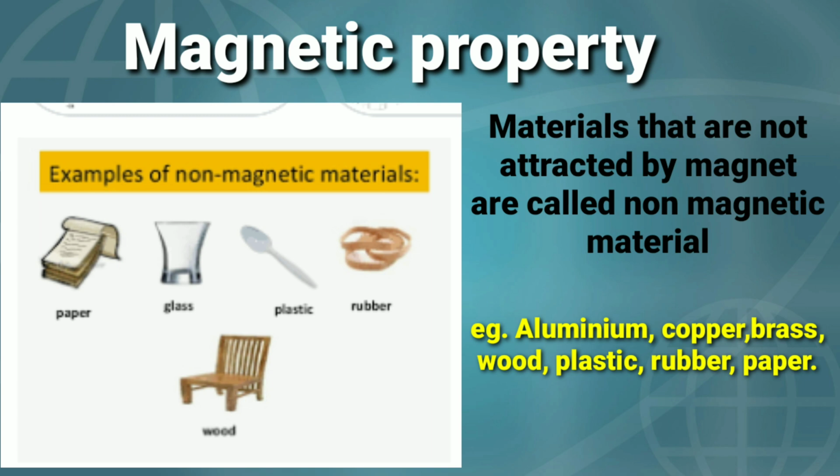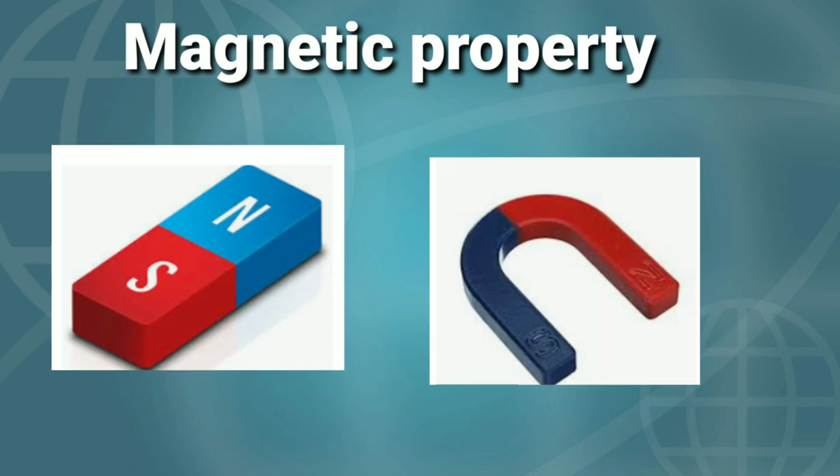So on the basis of magnetic properties, materials are divided into two groups, that is magnetic materials and non-magnetic materials. One thing that you have to keep in your mind, that every magnet has two poles, north pole and south pole. So two ends of the magnet are called its poles, north pole and south pole.